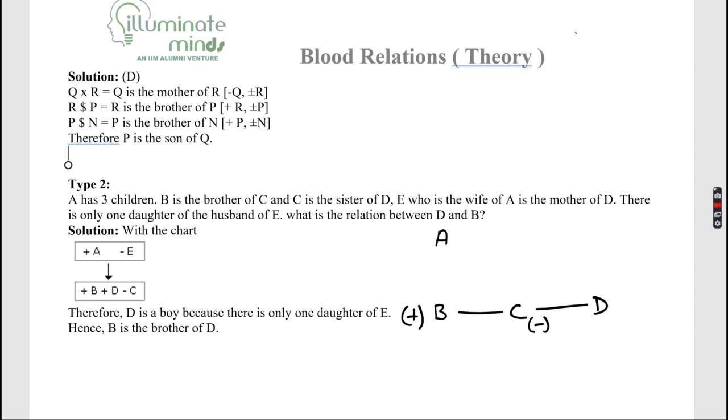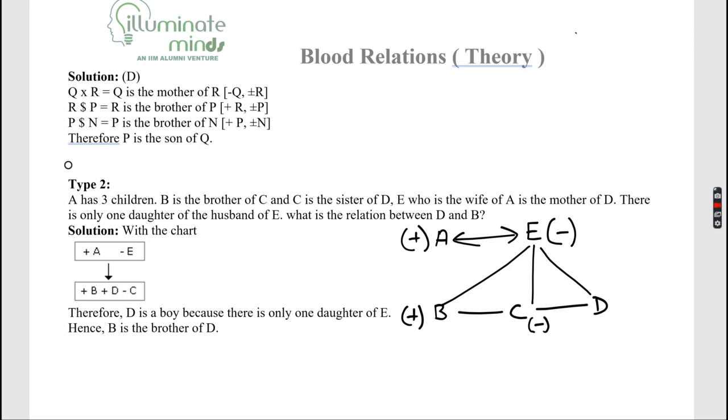E who is wife of A. So I will make this diagram as I told you in the last question, and the gender is also clear, correct. And A is mother of E, who is wife of A, is the mother of D. तो mother of D, तो mother of D भी है, तो mother of C भी है, और ये रहा.